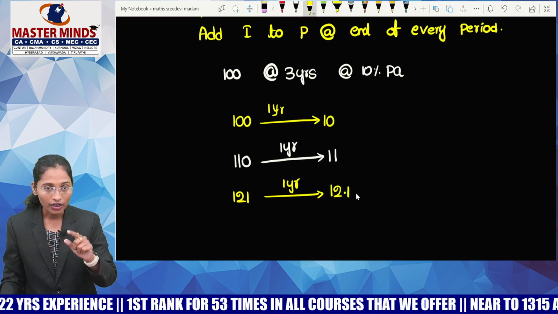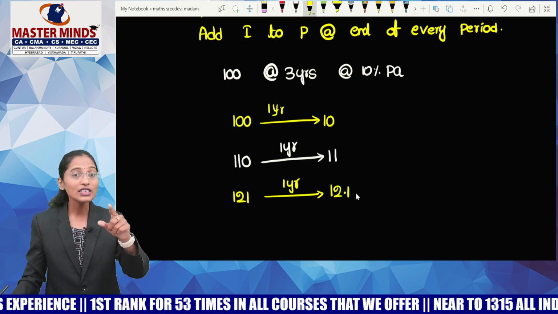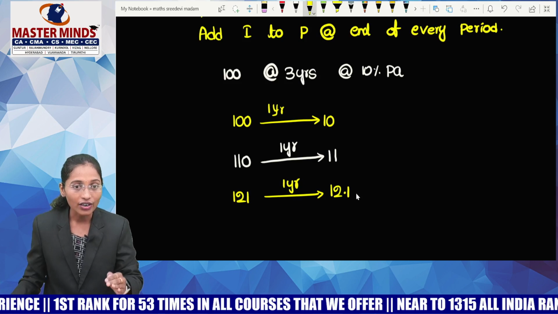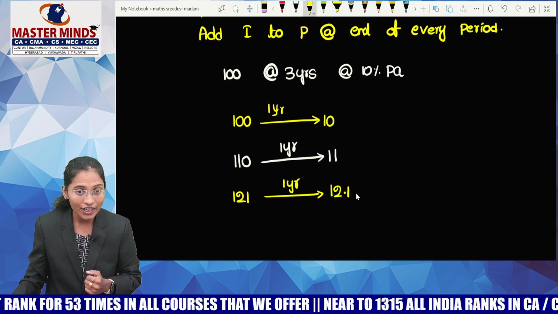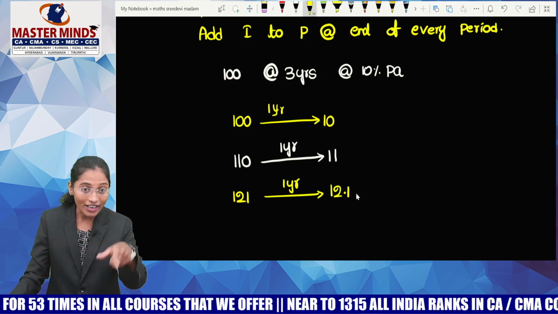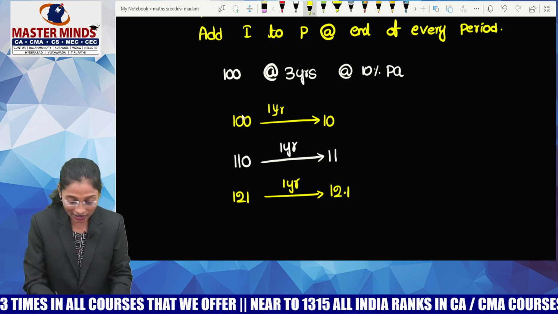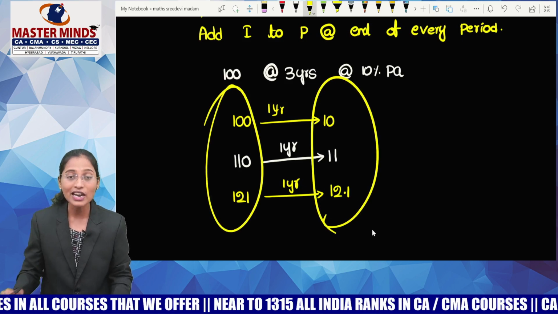So guys, we are done with how many years? 3 years, no? Now look at the principal. What is the principal for the first year? 100. What is the principal for the second year? 110. What is the principal for the third year? 121. So the principals are varying. Now look at the interest also. Is the interest constant or varying?